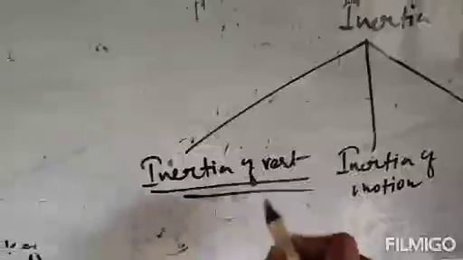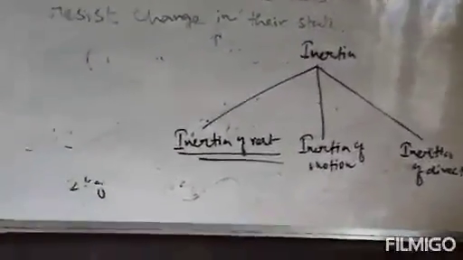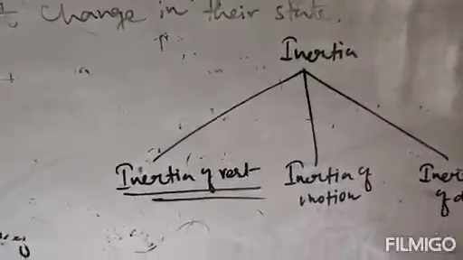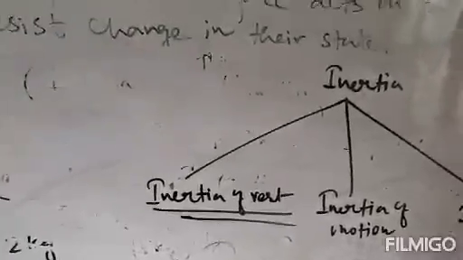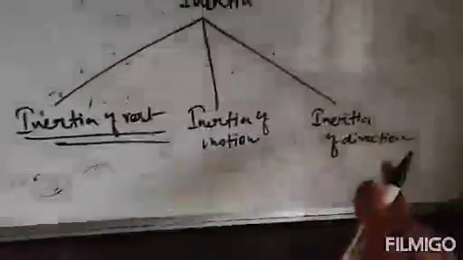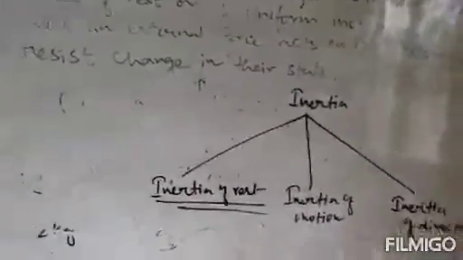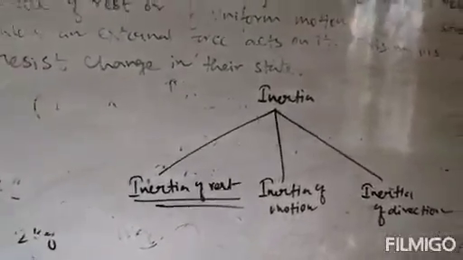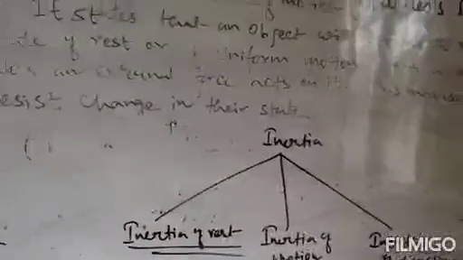First we will discuss inertia of rest, then inertia of motion, then inertia of direction. So the first one, inertia of rest. What is inertia of rest? The tendency of a body to oppose any change in its state of rest is called inertia of rest. That means the body is initially unwilling to change its shape, its direction, or its motion.